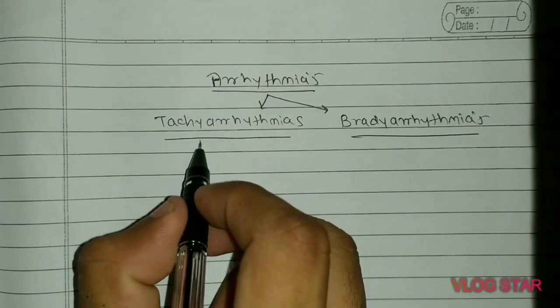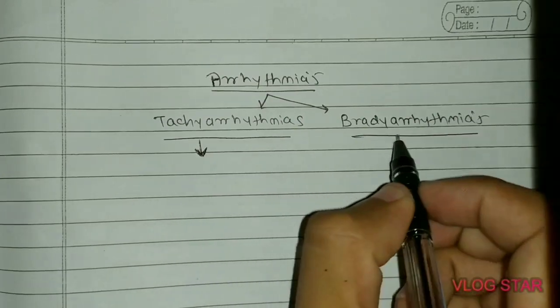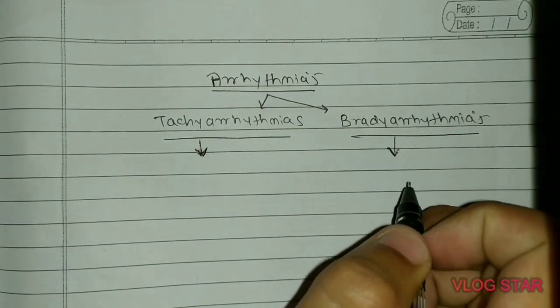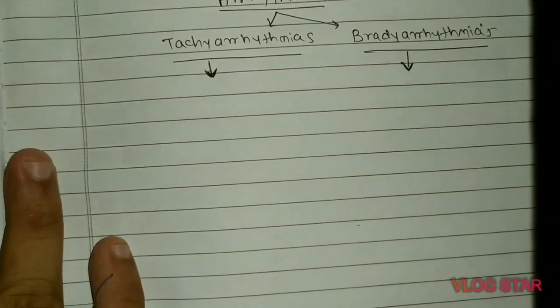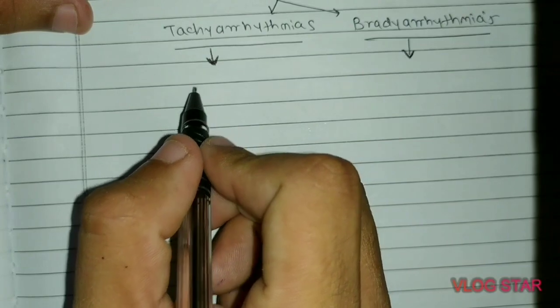So the tachyarrhythmias consist of three types and the bradyarrhythmias also consist of three. We will first talk about the tachyarrhythmias. Tachyarrhythmias are of three further types.